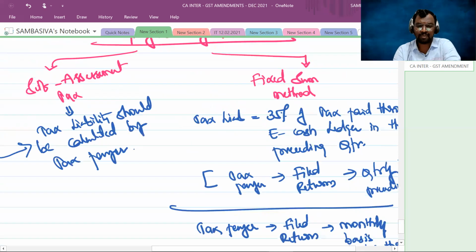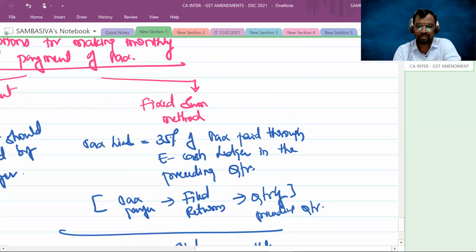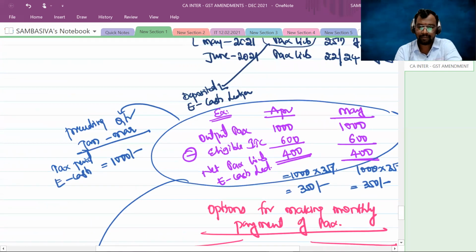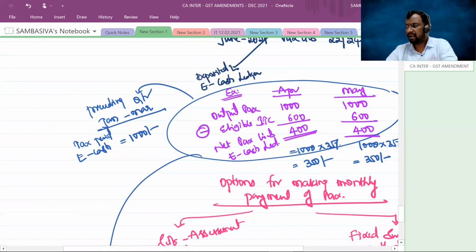So that means, if you look at this particular example, sir, for April the preceding month is March. Now you just look at only the March month tax liability, which was paid through e-cash. Let us suppose that it is 300 rupees. Now that means for the months of April and May, the minimum you have to pay through e-cash ledger is 300 rupees. You have to deposit that amount into the e-cash ledger for April and May, the first 2 months of the current quarter.